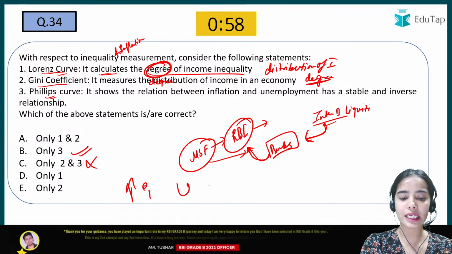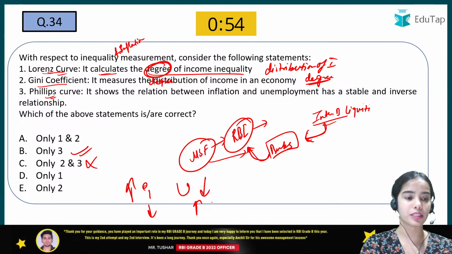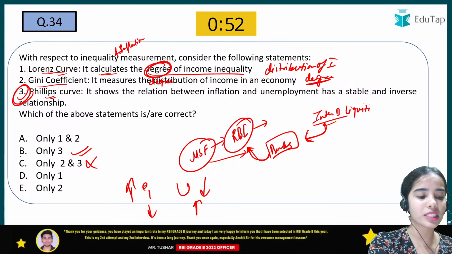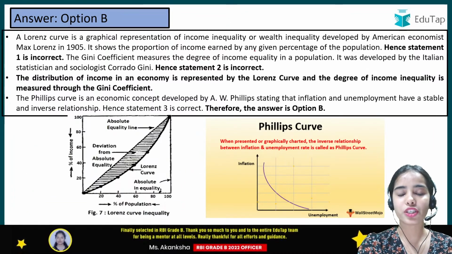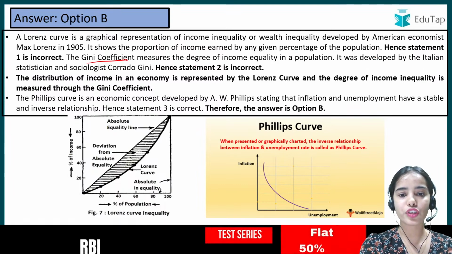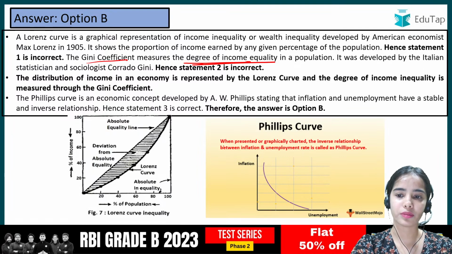When inflation is increasing, unemployment is decreasing, and when inflation is decreasing, unemployment is increasing. So that is correct. So only the third was correct. The Lorenz curve shows the distribution of income, and the Gini coefficient measures the degree of income inequality.